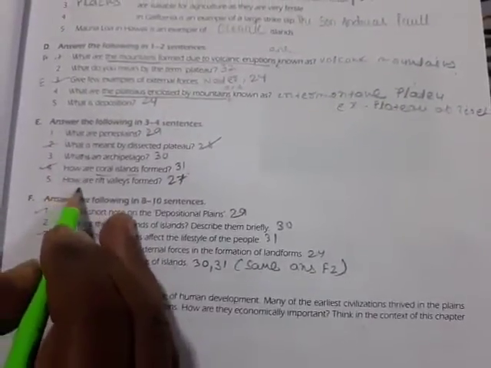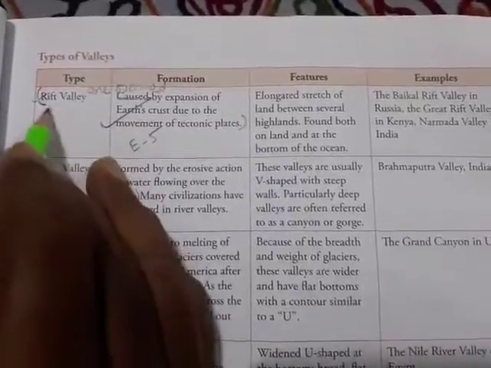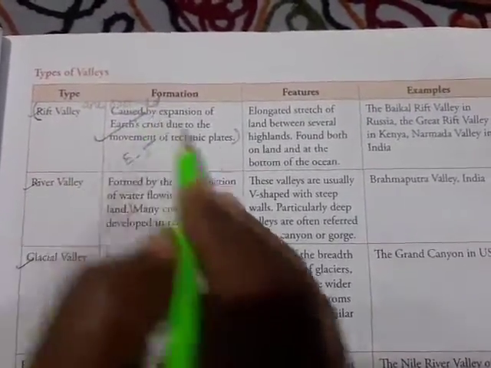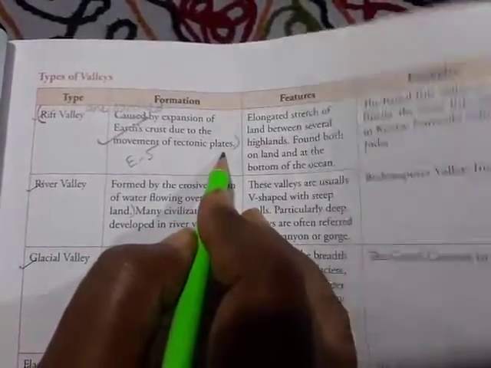Then E5, how are Rift Valleys formed? Page number 27. You will get it here on page number 27. Rift Valleys are formed by up to plates.